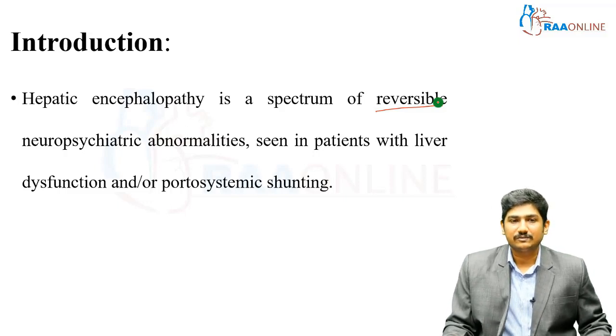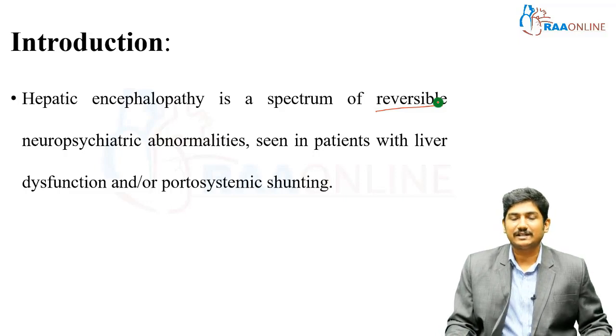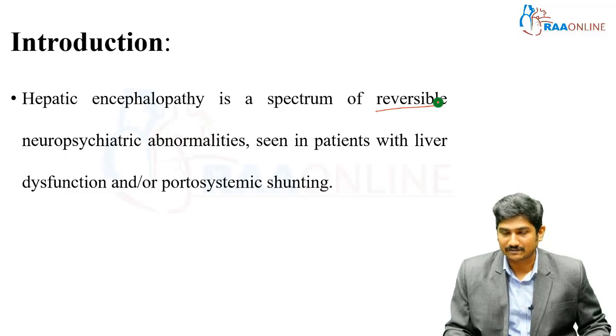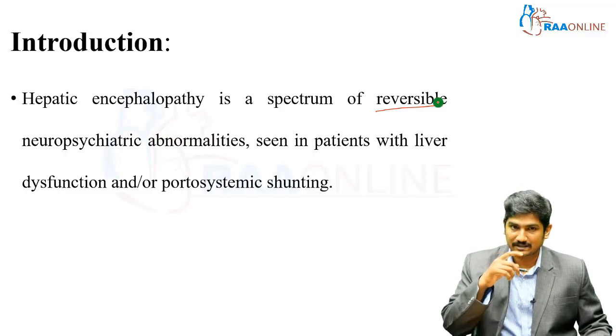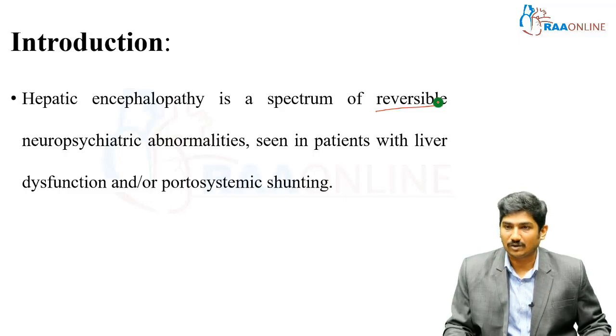So this definition, saying that hepatic encephalopathy is a spectrum of reversible neuropsychiatric abnormalities, has been put into question, because there are certain pathogenesis happening inside the body where it is no more considered to be reversible. There are certain pathogenesis in the brain parenchyma which is relatively irreversible even if you treat the patient after hepatic transplantation also.